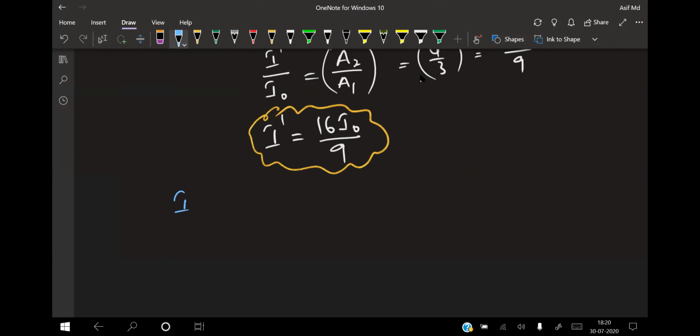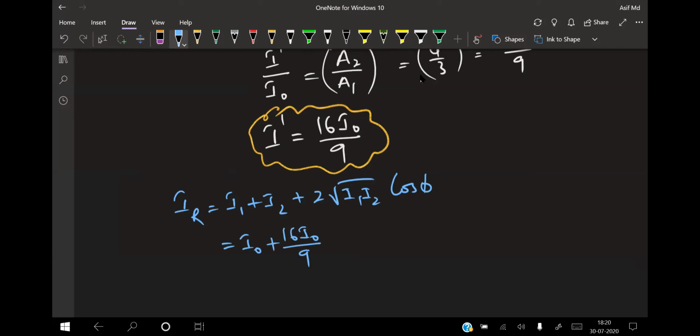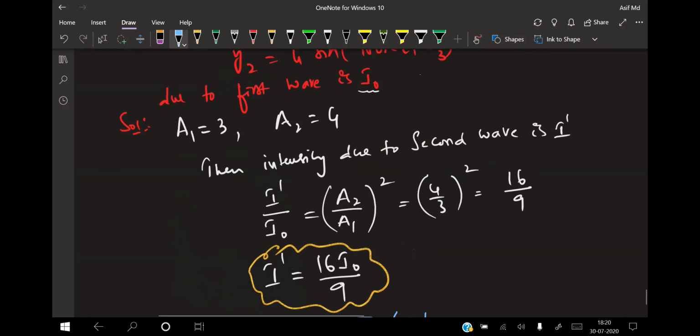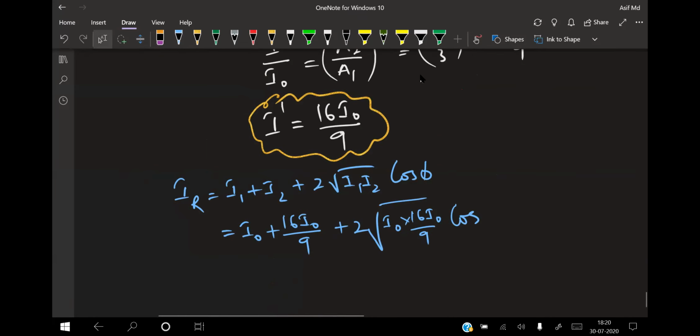So how do you write the resultant intensity? IR is equal to I1 plus I2 plus 2 times root of I1 I2 into cos phi. I1 is I naught, and I2 I got as 16 times I naught divided by 9, plus 2 into the square root of I naught into 16 times I naught divided by 9, into cos of the angle. What is the angle? Pi by 3. So this is your angle.